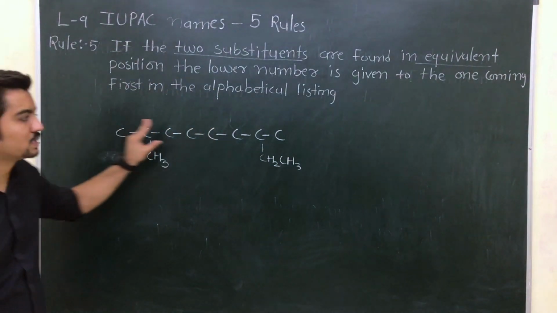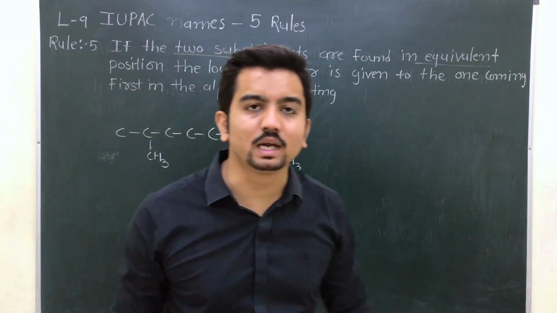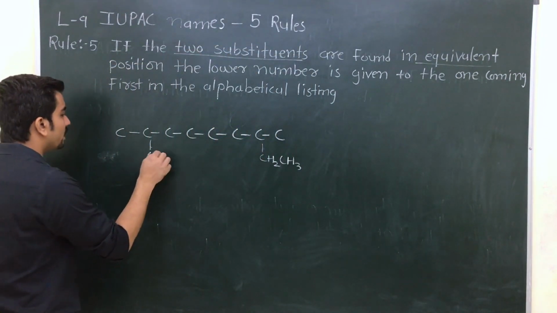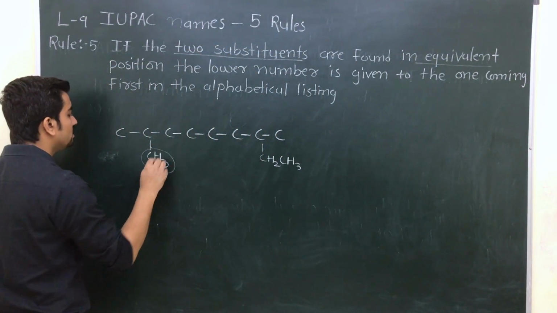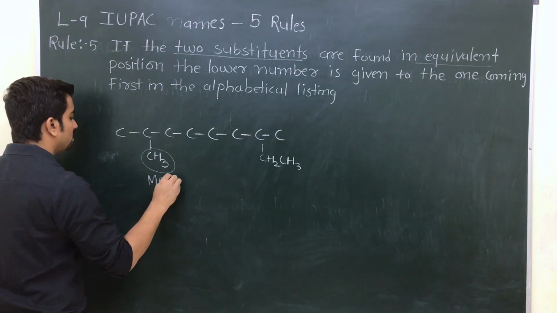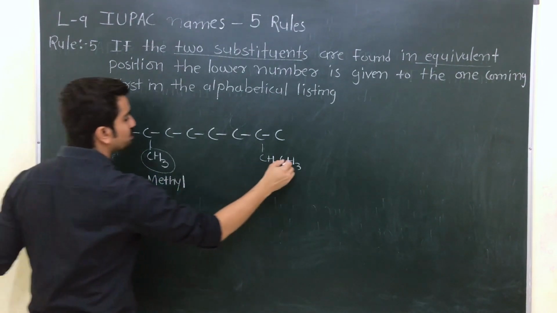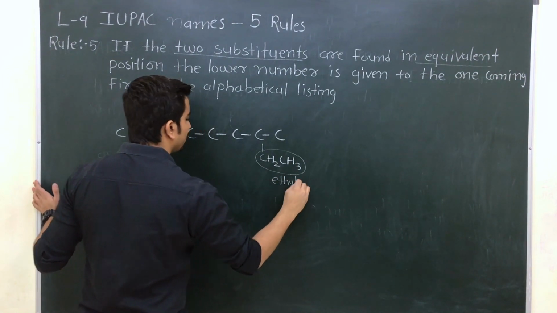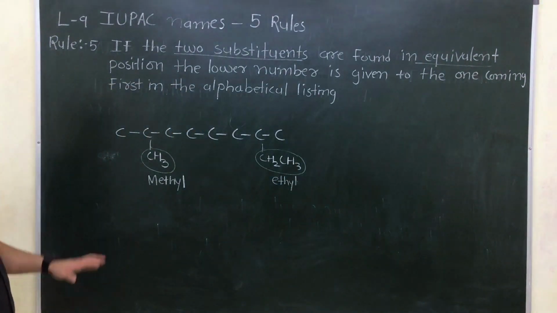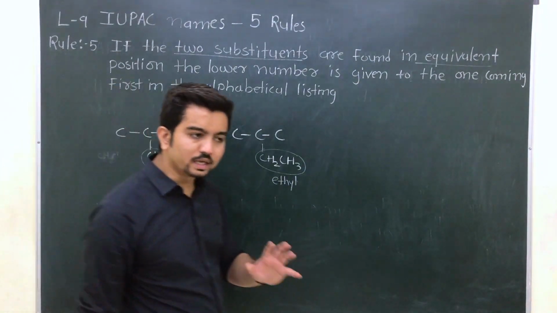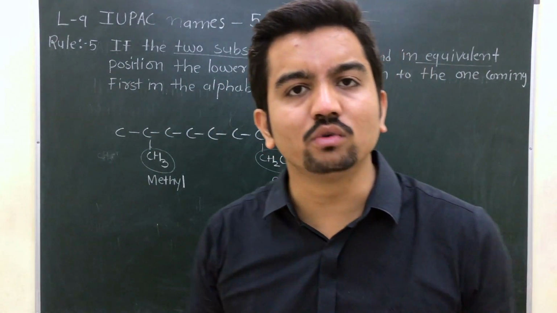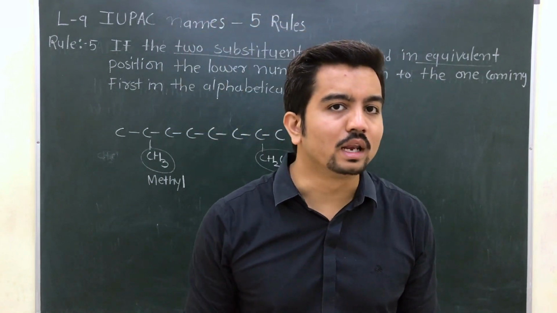This is one carbon skeleton. Is it clear? Now there are 2 substituents given. The name of the substituent is methyl. Clear? Now see, I am going to give you one more lecture on how to write the alkyl chain.